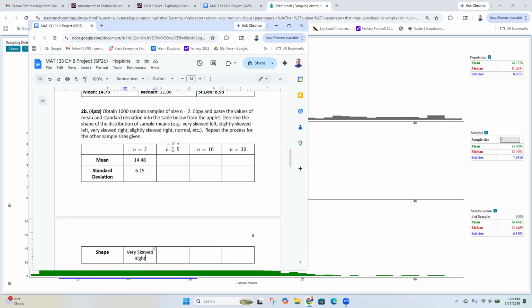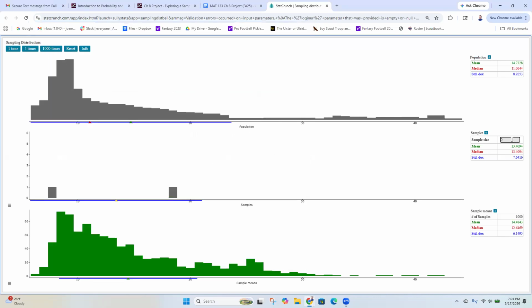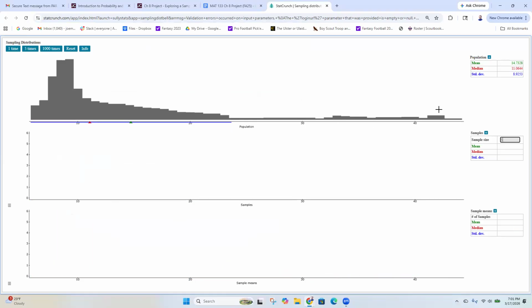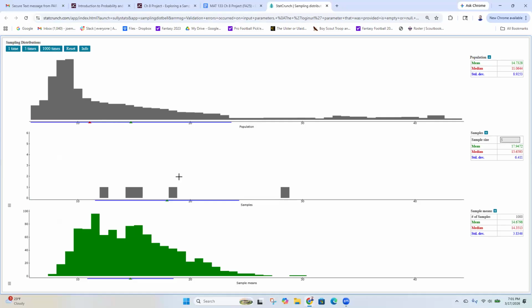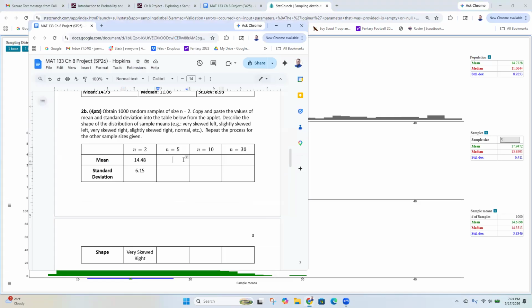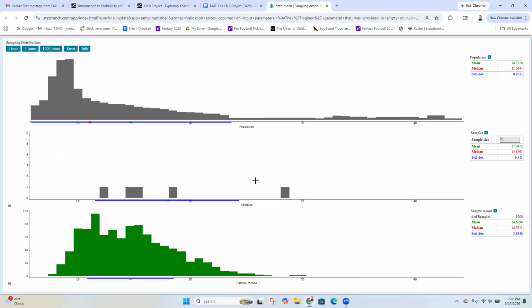Okay. So we're going to increase our sample size to 5 now. We're going to click right here and change this to 5, hit 1,000 times and write down what I get. So I got a mean of 14.68. I got a standard deviation of 3.83. There we go. What kind of shape do you think I have?